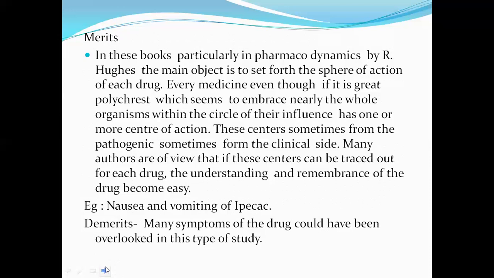These centers come sometimes from the pathogenic, sometimes from the clinical side. Many authors are of the view that if these centers can be traced out for each drug, the understanding and remembrance of the drug become easy, such as nausea and vomiting of ipecac.